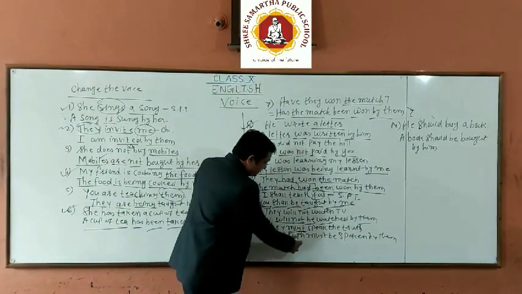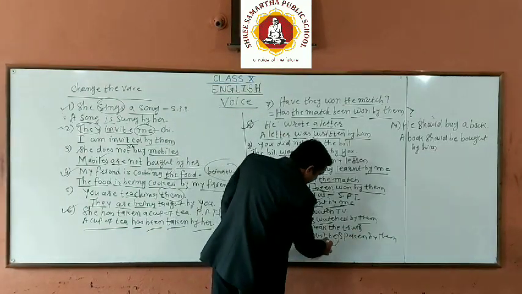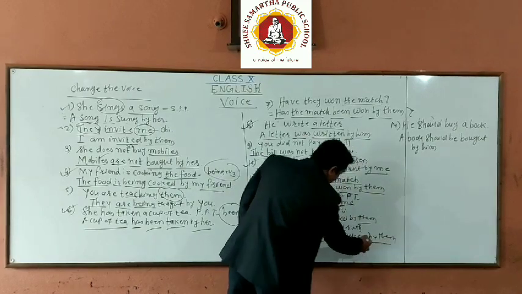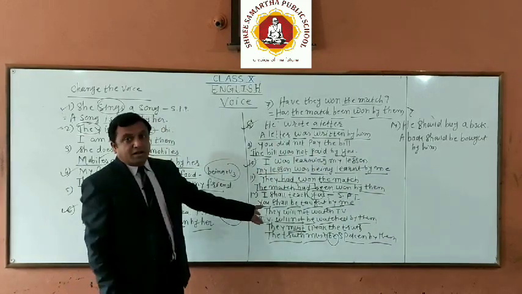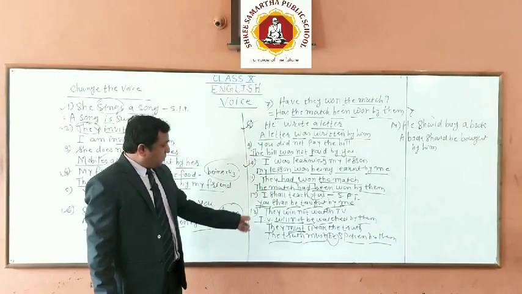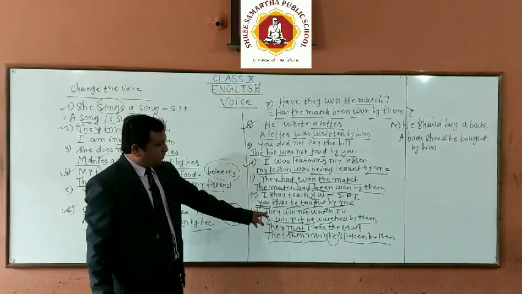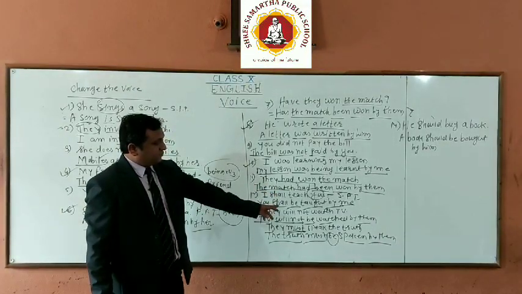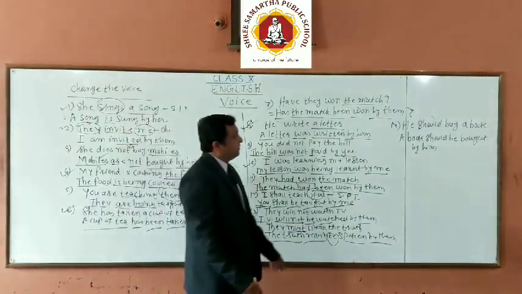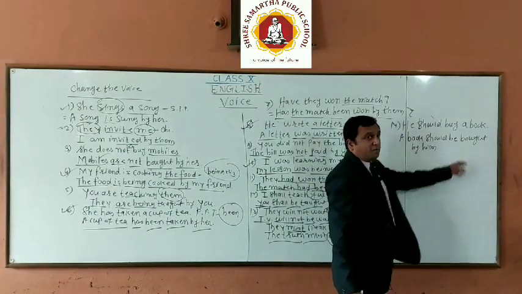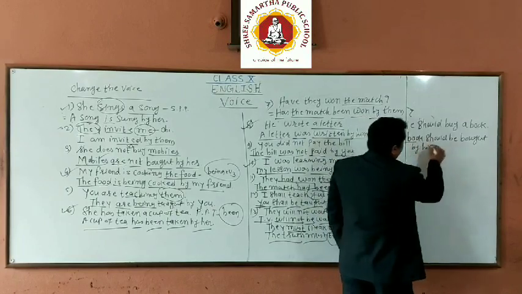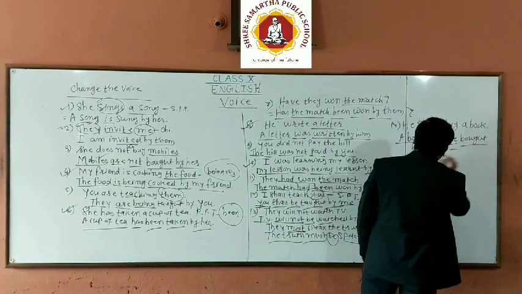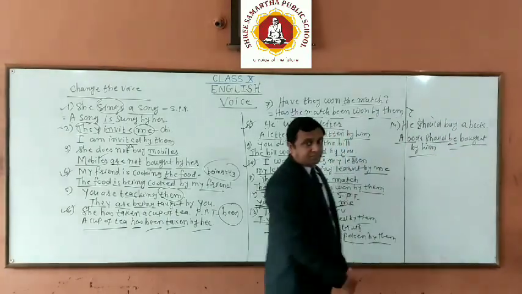The truth must be spoken by them. So as per the rules applied: modal, object plus modal plus be plus V3 plus by subject. See this one. He should buy a book. A book should be bought by him.